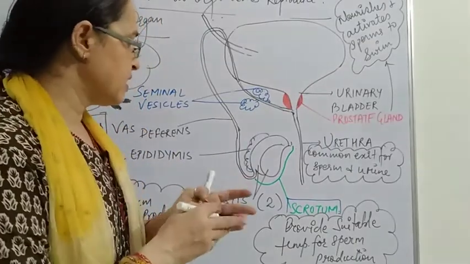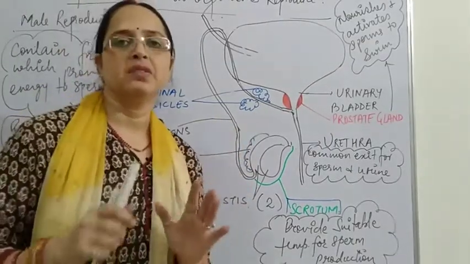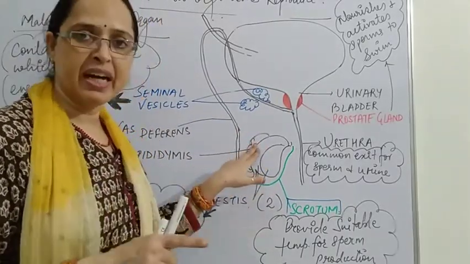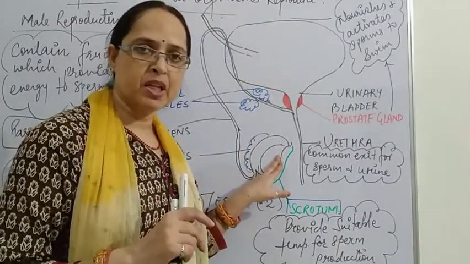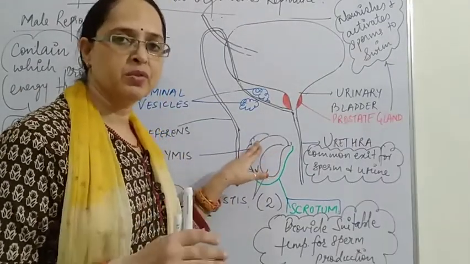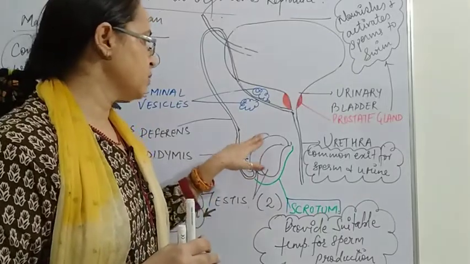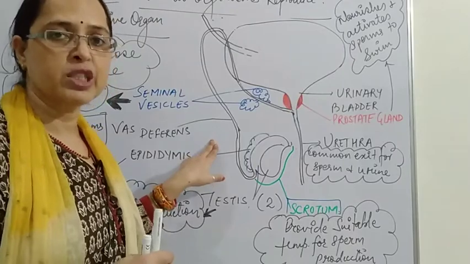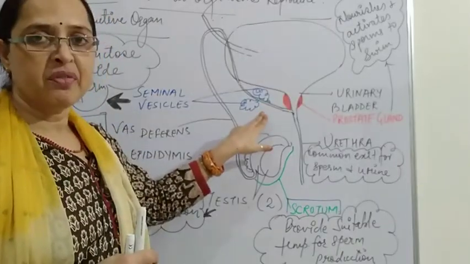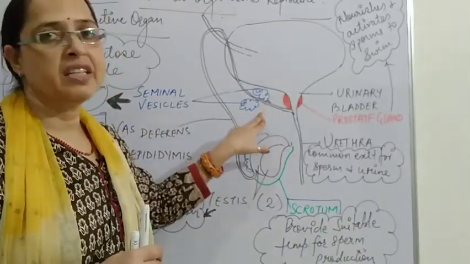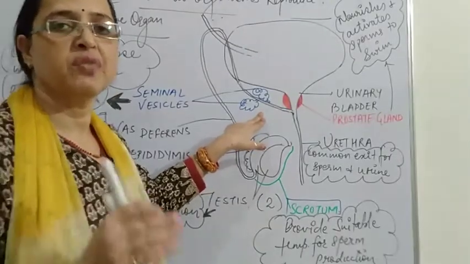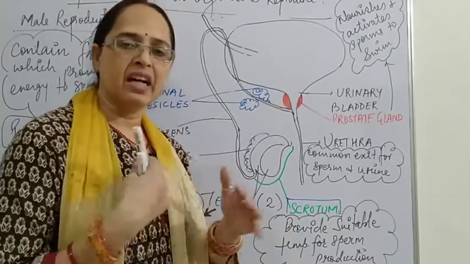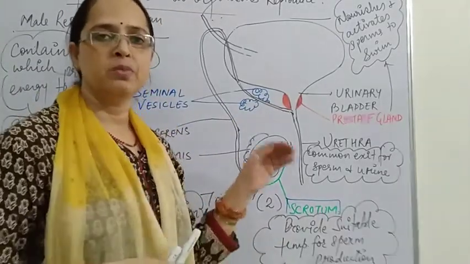So now here we see what the male reproductive system consists of. Testis, that is one pair. Then comes the epididymis. Testis produces sperm, and the epididymis stores the sperms temporarily. Afterwards sperms come out from the epididymis and enter the vas deferens. The vas deferens carries sperms into the abdomen, where they receive the secretions of the seminal vesicles, which provide nourishment and help the sperms to move.